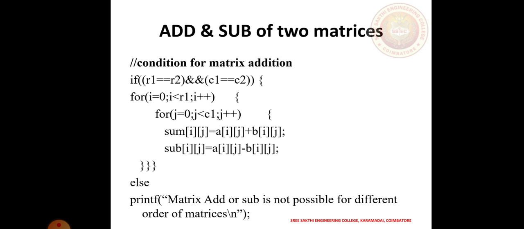The next is sum of i and j is equal to A of i, j, where A is one matrix and B is another matrix. These are added together and stored into sum. The same way subtraction is carried out: sum of i and j is equal to A of i and j minus B of i and j. Else, if the matrices don't match, we can't do matrix addition or subtraction. Matrix add and sub is not possible for different orders of matrices. So we have to match R1 equal to R2 and C1 equal to C2. This is a very important concept.